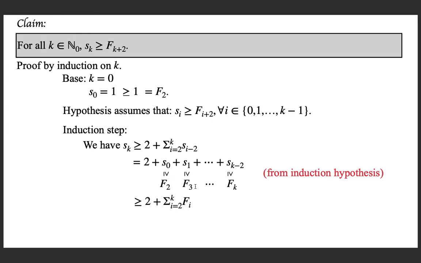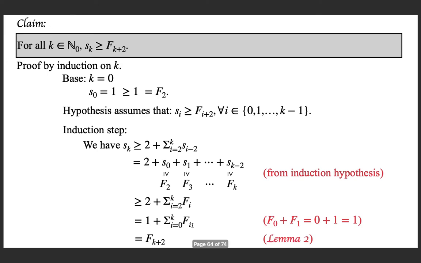Using this inequality, we are doing it. Now I can write it as this because I know that F0 is 1 and F1 is 1. So what is F0 plus F1? It is 0 plus 1, which is just 1. So I am adding a 1 to it, and that 1 I am taking from here. It is 1 plus this quantity plus 1, and that 1 is taken as F0 plus F1, which is correct. So this is the summation over i from 0 to k of Fi.